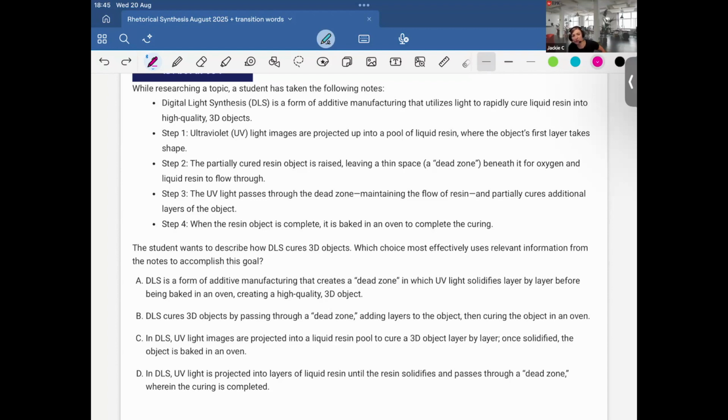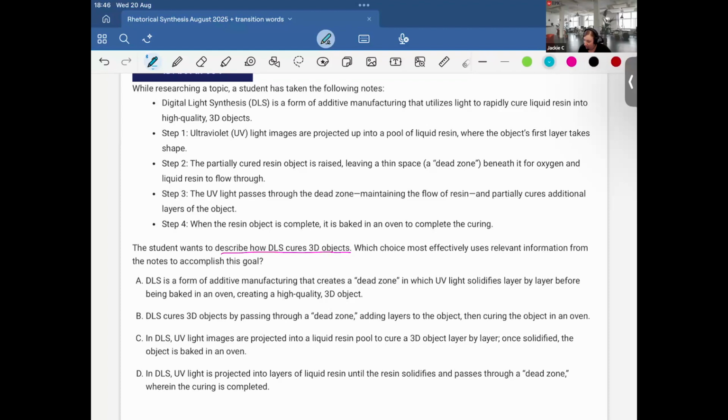Okay, so here the student wants to describe how DLS cures 3D objects. Which choice most effectively uses relevant information from the notes to accomplish this goal? So let's look at these choices. Option A: DLS is a form of additive manufacturing that creates a dead zone in which UV light solidifies layer by layer before being baked in an oven, creating a high quality 3D object.